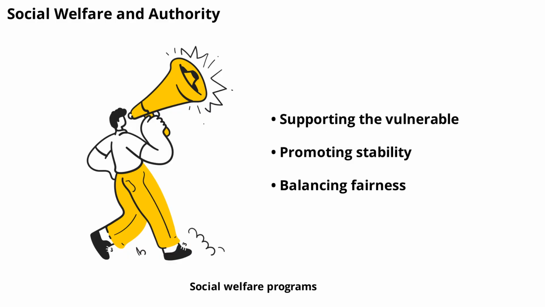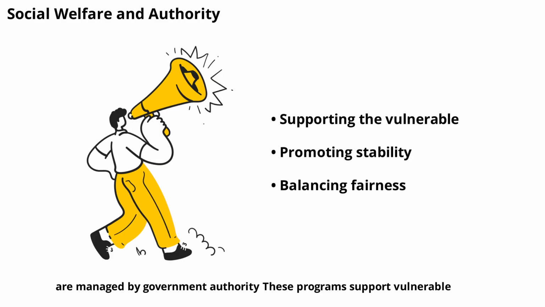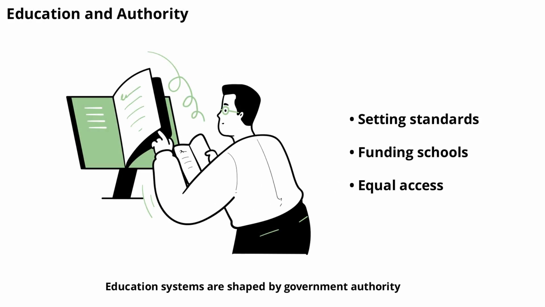Social welfare programs, like unemployment benefits and Social Security, are managed by government authority. These programs support vulnerable populations and promote social stability. Authority in this area must balance compassion with sustainability and fairness. Education systems are shaped by government authority, which sets standards, funds schools, and ensures equal access. Authority in education helps create an informed and capable population ready to participate in society and the economy.